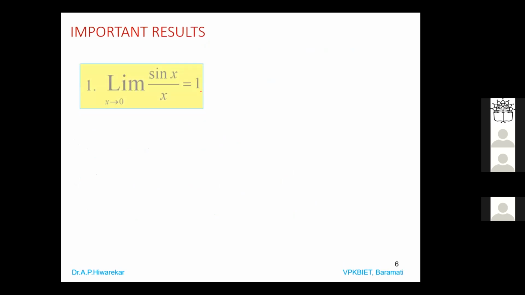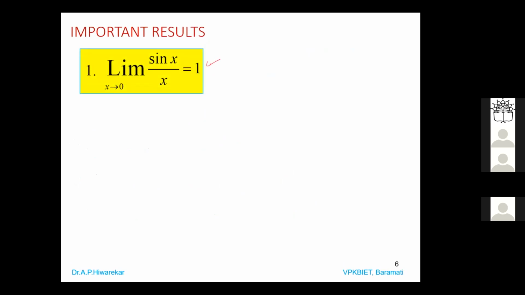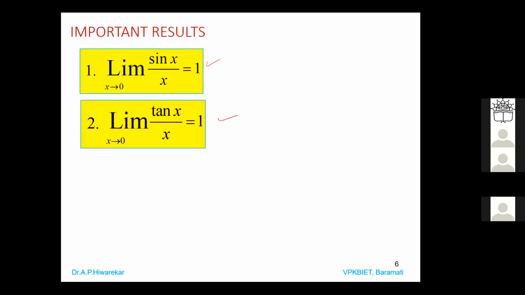So important results that you must know. I think you might have your pen and paper notebook with you. So whenever a maths lecture is there, you must always have all these things, that is pen and paper, and you must note down the standard results. Or you can take a screenshot. So we know that the limit of sin x by x as x tends to 0 is 1. Are you getting this? Say yes or no.